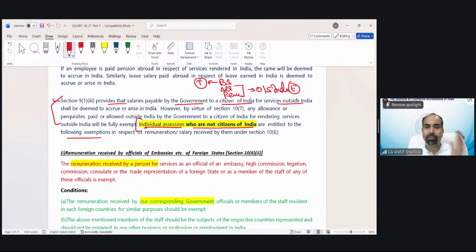But there are certain exceptions. For our employee outside India, in that situation, we are just charging tax on basic salary, nothing else. In the vice versa case, if a foreign citizen on behalf of their government is working in our country, then what would be the taxability? There are certain exemptions, which we are going to discuss, generally theoretical provisions. Individual assessees who are not citizens of India are entitled to the following exemption in respect of remuneration or salary received by them under section 10(6).